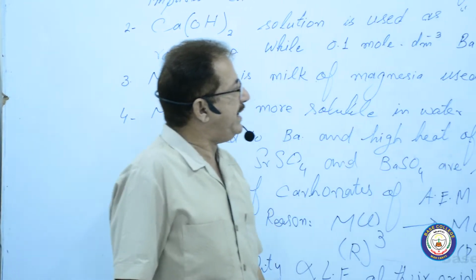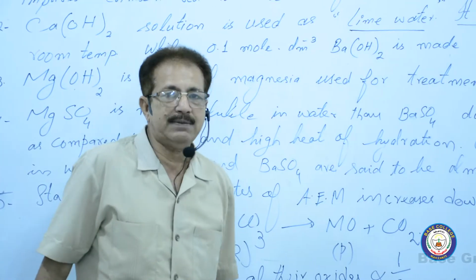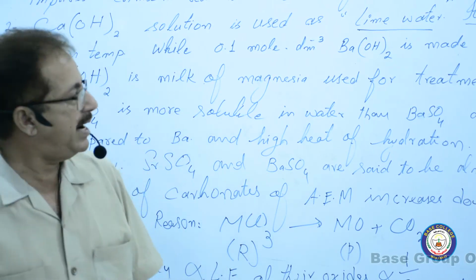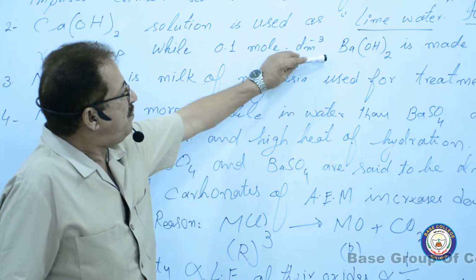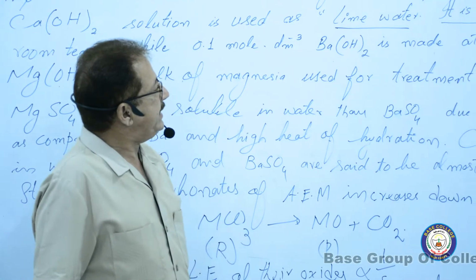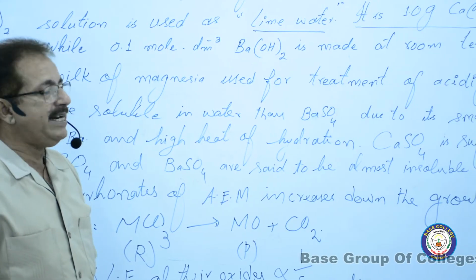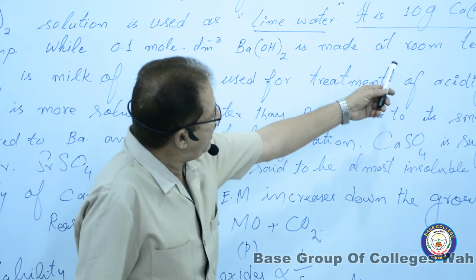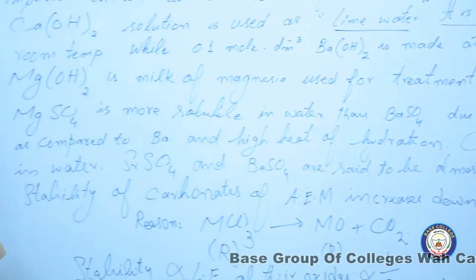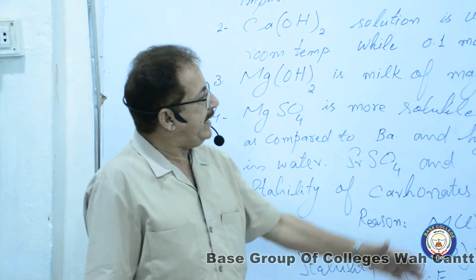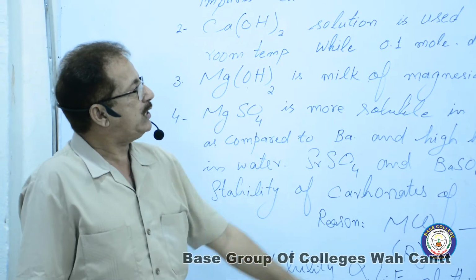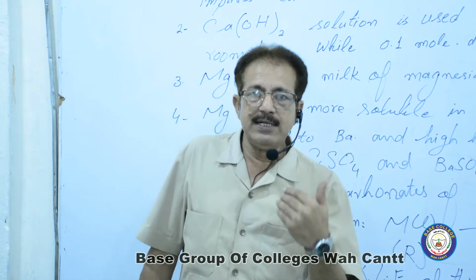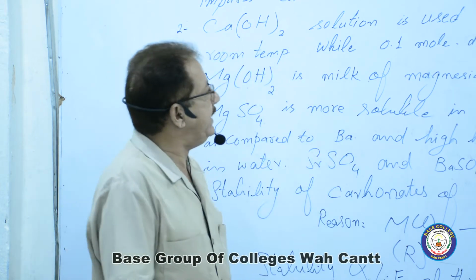Now along with this one, 0.1 mole per dm cube barium hydroxide, that is approximately 9.0 gram of barium hydroxide, is dissolved in 1 dm cube or 1 liter of the water as well at room temperature. It means barium hydroxide is here more soluble as compared to the calcium hydroxide. While moving downwards, the solubility is increasing.